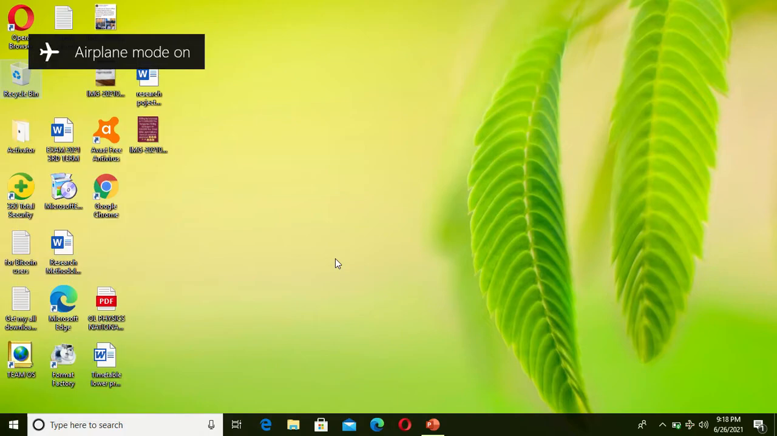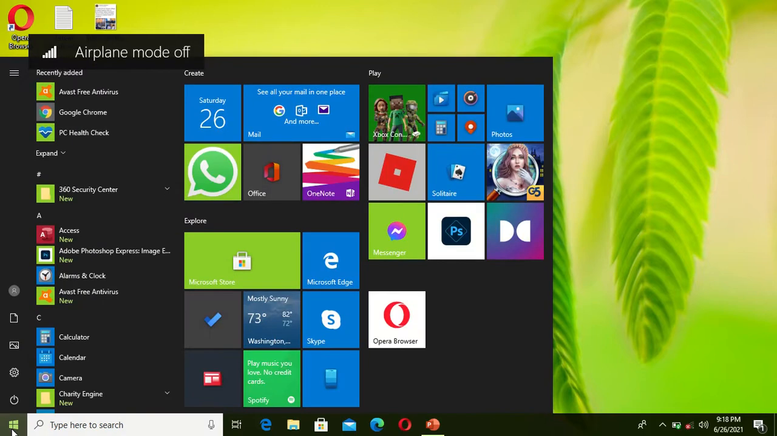We will go to settings. Let's go to settings to find the control panel. To go to settings, you click on start button, you go to settings.